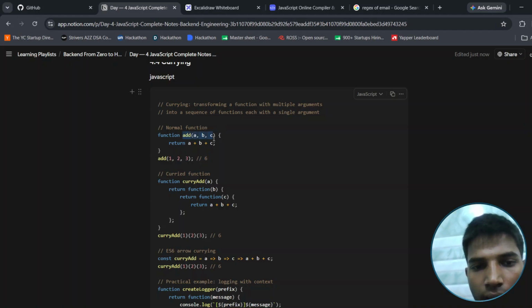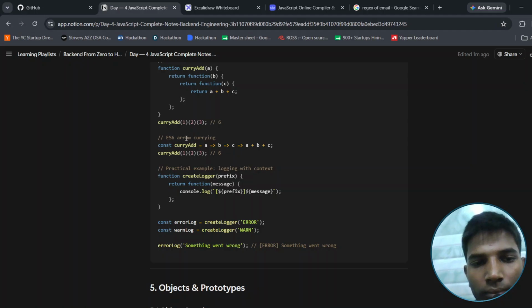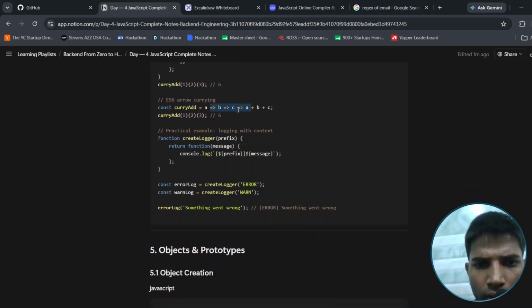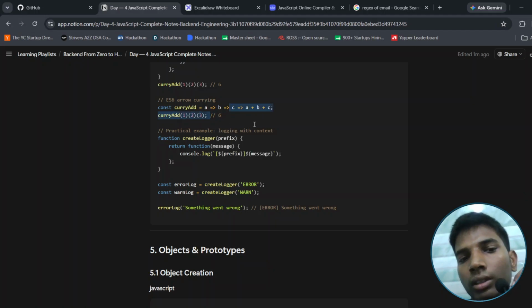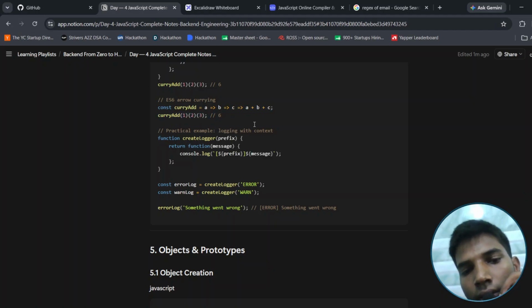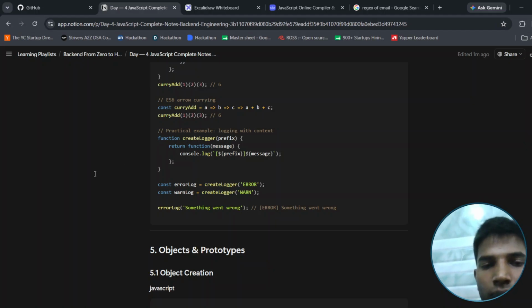For example, like this add function. This will give 6. Again, arrow currying: a plus b plus c, curry 1, 2, 3 gives 6. This is the new version. We can also write it like that.